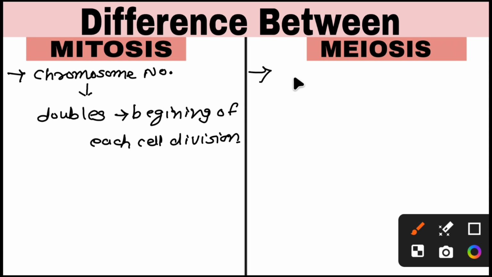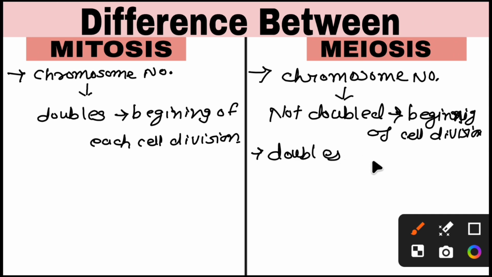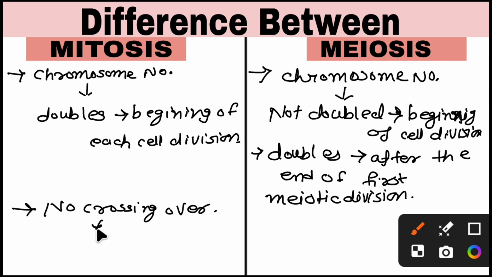In meiosis, chromosome number is not doubled at the beginning of cell division. It doubles after the end of the first meiotic division. No crossing over in chromosomes in mitosis. In meiosis, crossing over